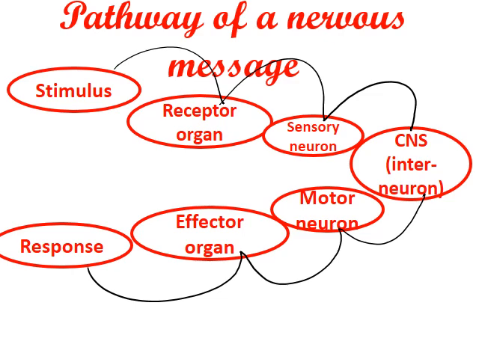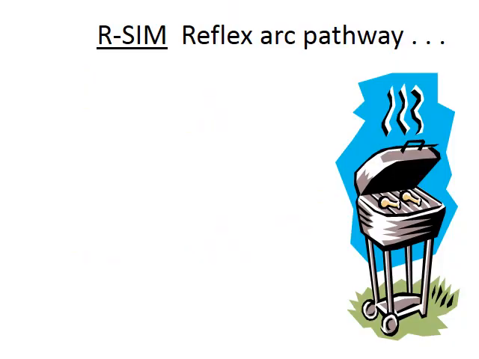So this is the pathway of the nervous message. It moves: stimulus, receptor organ, sensory neuron, central nervous system, motor neuron, effector organ, and finally to reach the response or the action.